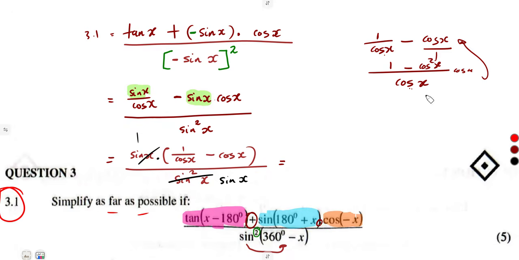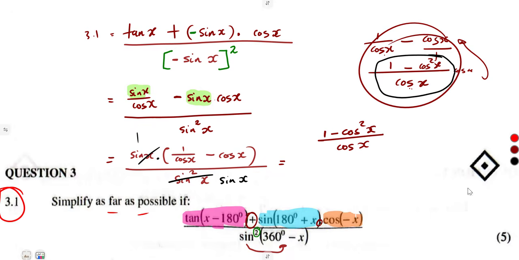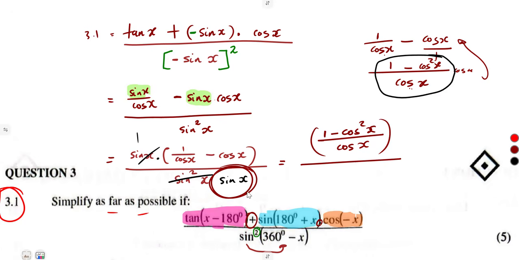It is over cos x, the denominator here. I'm supposed to take this whole part as it is: 1 minus cos squared of x over cos x. This is what we obtained from this one, but this whole part is going to be over sine of x. So yeah, this is it.